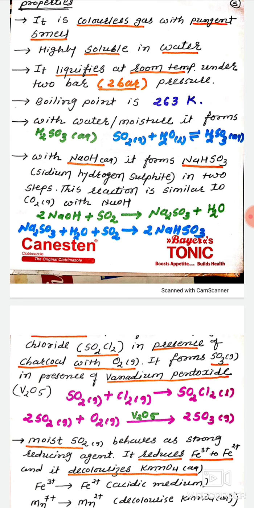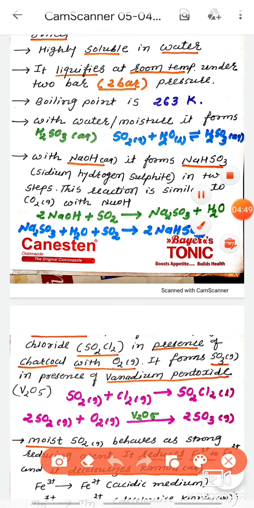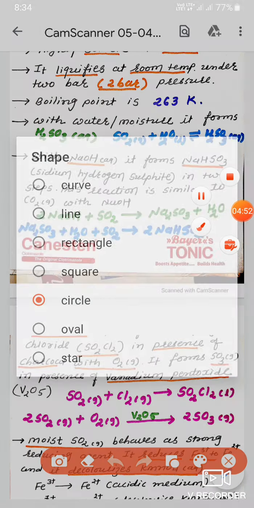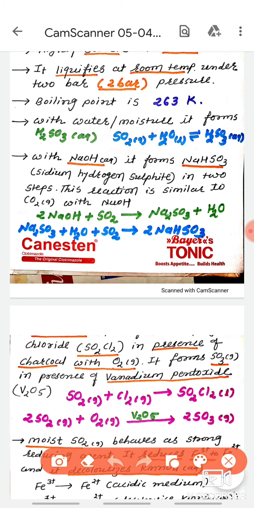Then, when sulfur dioxide reacts with water or moisture, we get sulfurous acid. See here, sulfur dioxide with moisture or water gives sulfurous acid, and this is the concept of acid rain. Sulfur dioxide is already present in air due to industrial pollution, and when this sulfur dioxide dissolves in rainwater, sulfurous acid is obtained.